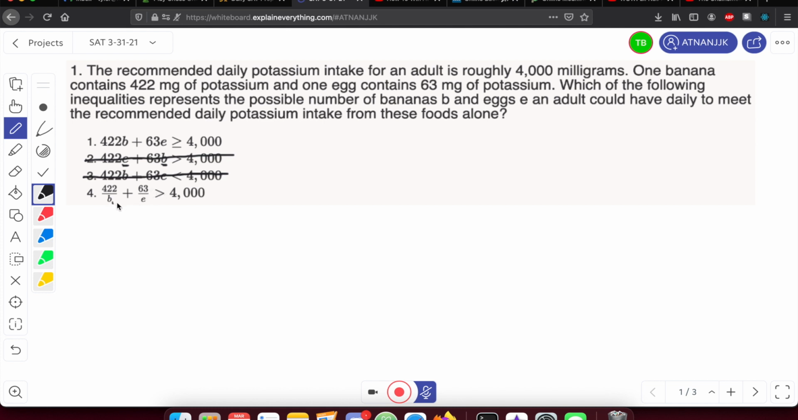We're asking how many bananas or eggs it takes to reach 4,000, not how many. I don't even know what this would be actually, so we can just get rid of that. So we know that the answer is 1. And of course this makes sense because we're looking for the minimum number of bananas, B, and eggs, E, that it would take to reach 4,000 milligrams at least. So that's our solution.